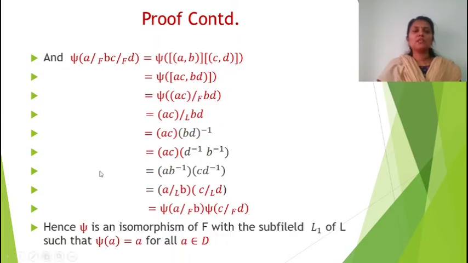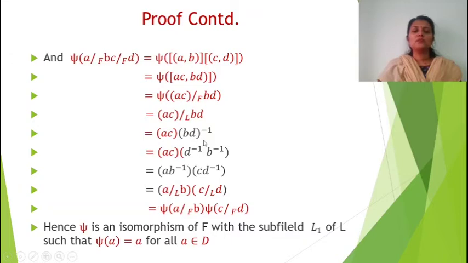Now the multiplication. Psi of A quotient by B times C quotient by D is equal to psi of the product of the classes, which is psi of A C over B D, which is equal to psi of A C quotient by B D, which is equal to A C quotient in L by B D, the function we are taking, which is defined as A C into B D inverse.